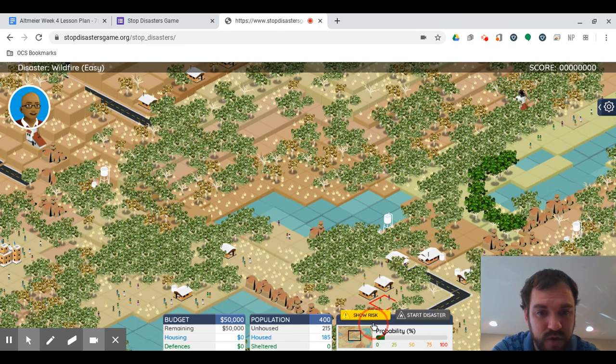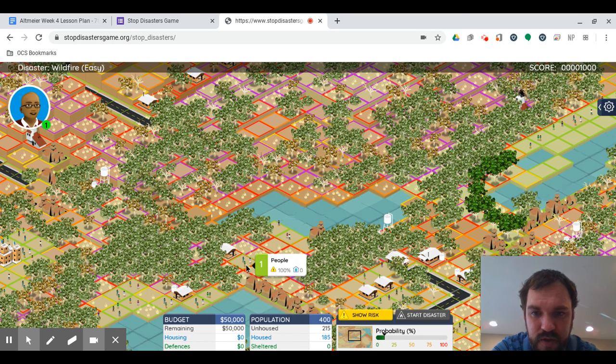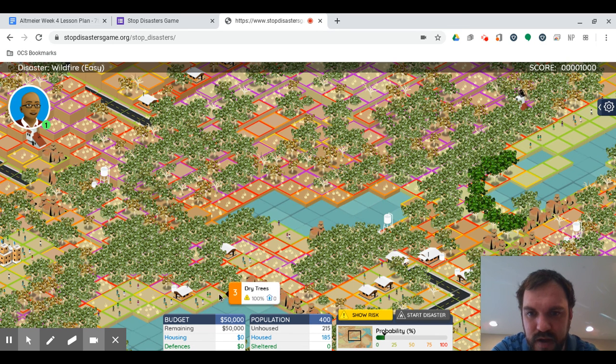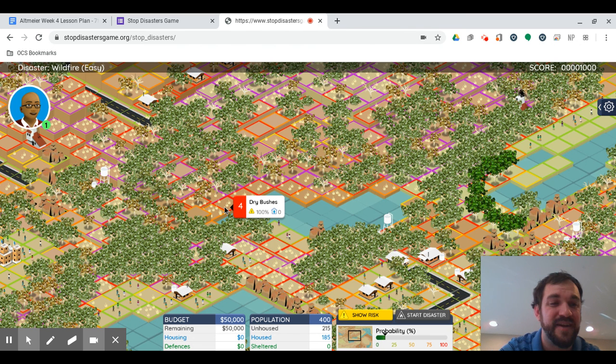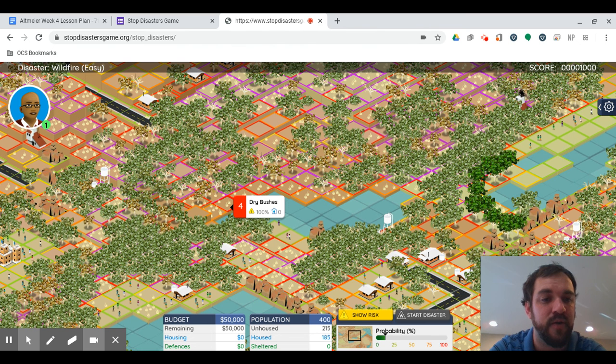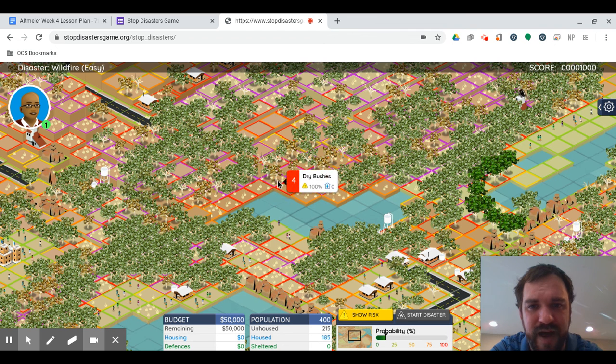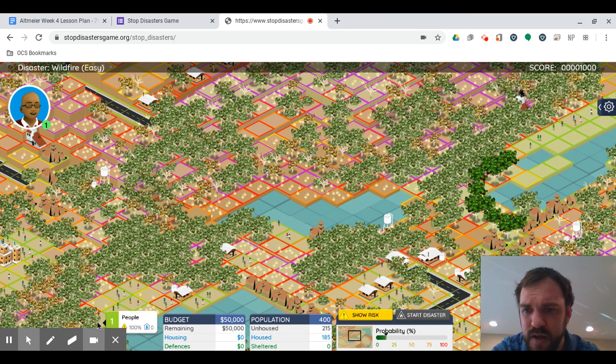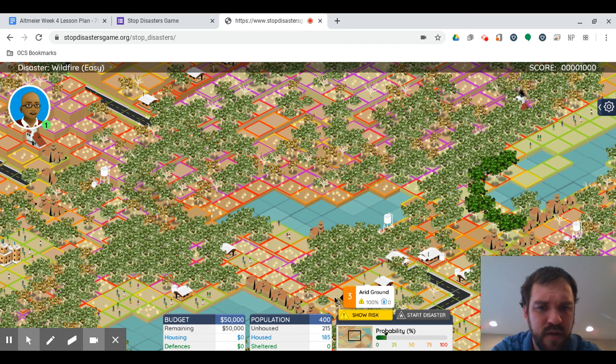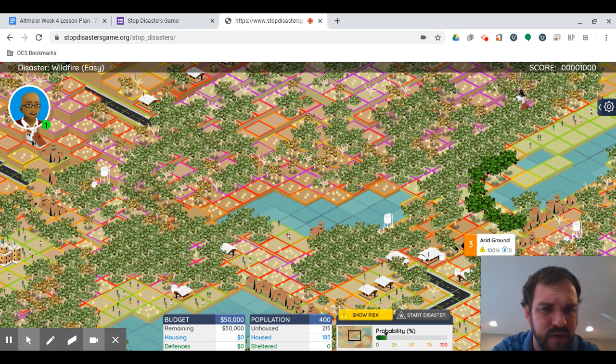You can see right here, show risk. See all these different areas right here, different colors. If I hover over the green, it says 1. If I hover over red, it says 4. Those are the risk levels, the risk that if you were to build something there, it would be susceptible to forest fires. So you may not want to build on areas that are the 4s. Purples, I believe, are 5. You want to try to stick to building things on the 1s. The orange is 3. I think yellows are 2.